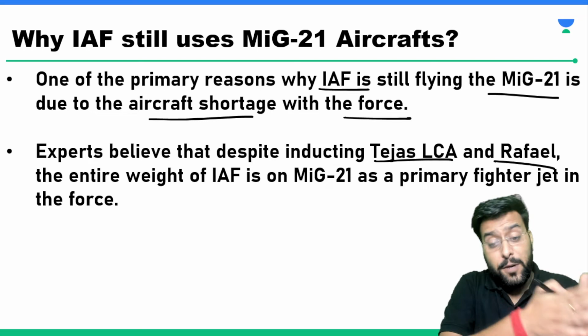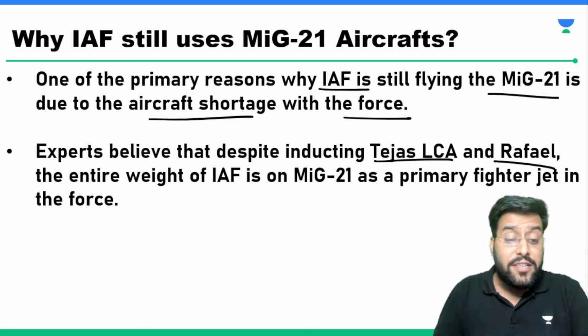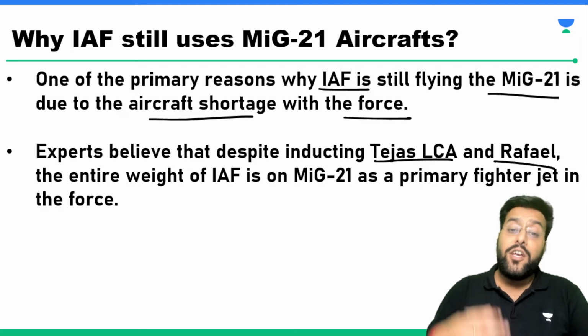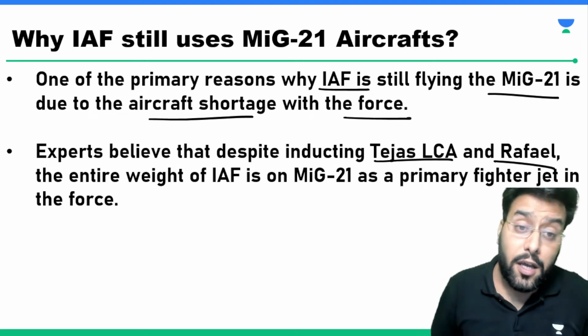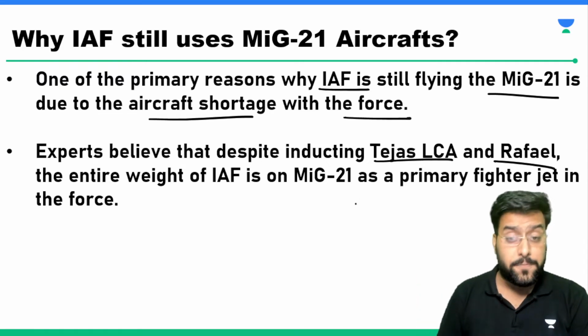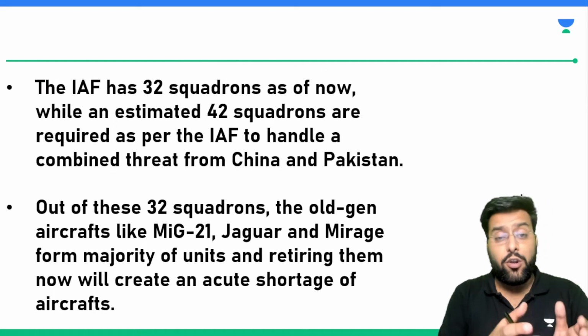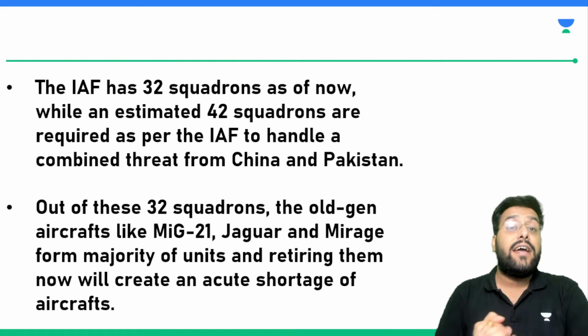So it is not possible to retire, or to do away with the entire fleet at once. So India needs to have a sufficient number of substitutes, which can be in the form of Tejas, Rafale or Sukhoi also. Since the MiG-21 is the primary fighter jet in the Air Force, we cannot do away with it immediately.